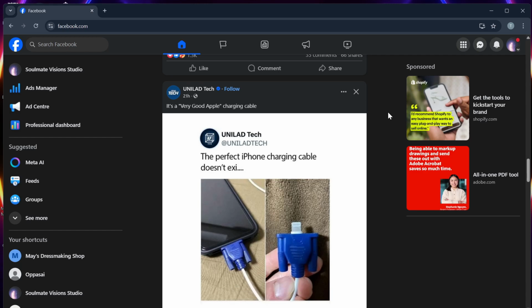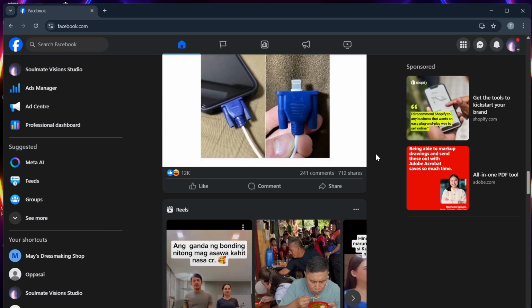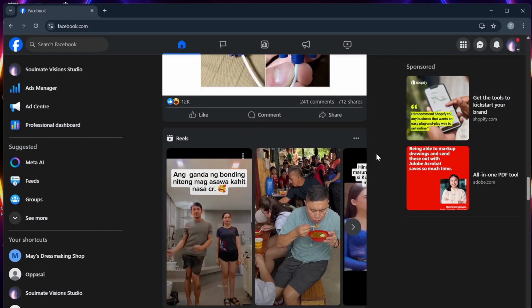Step 3. You can restart your Facebook app. You can swipe up or go to your recent apps and close your Facebook, and then reopen it to reset the audio playback. Step 4. Update the app. You can go to the App Store or Google Play Store and make sure that your Facebook app is updated to the latest version.